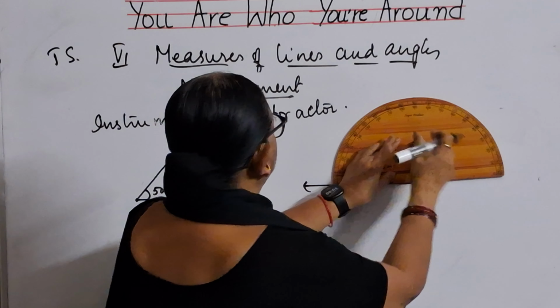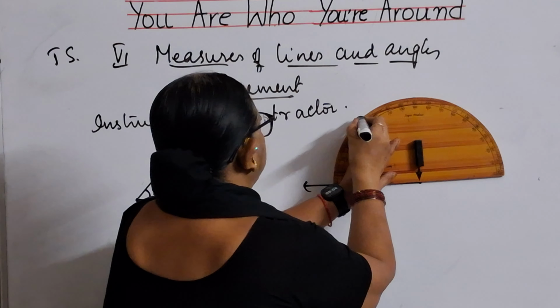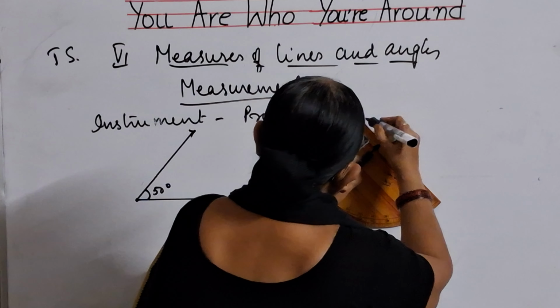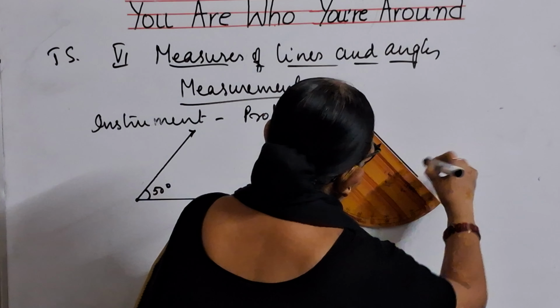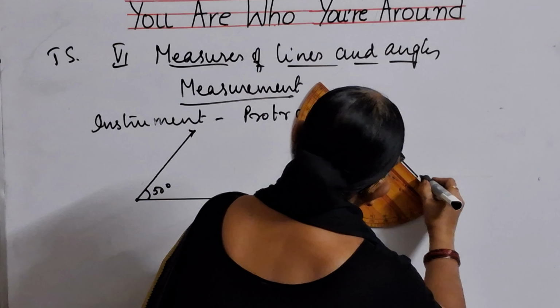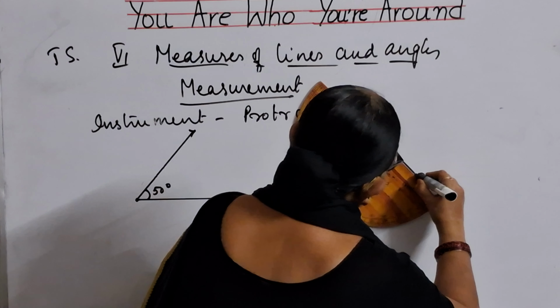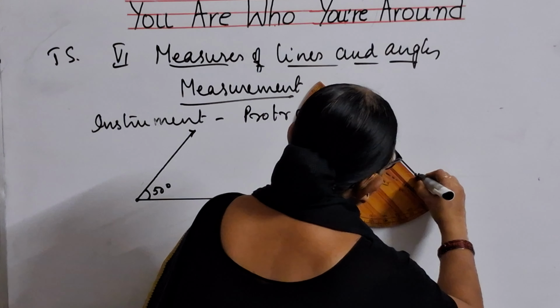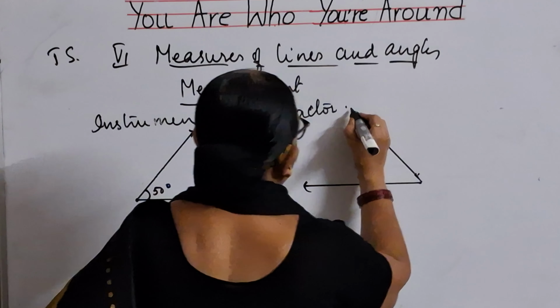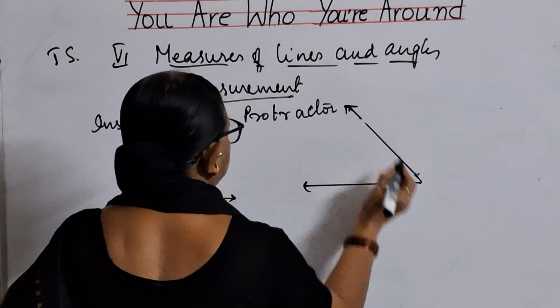From here 50 degrees I will be getting here. So I need to join these two to get an angle. Okay, children. So this is the angle that I am getting.